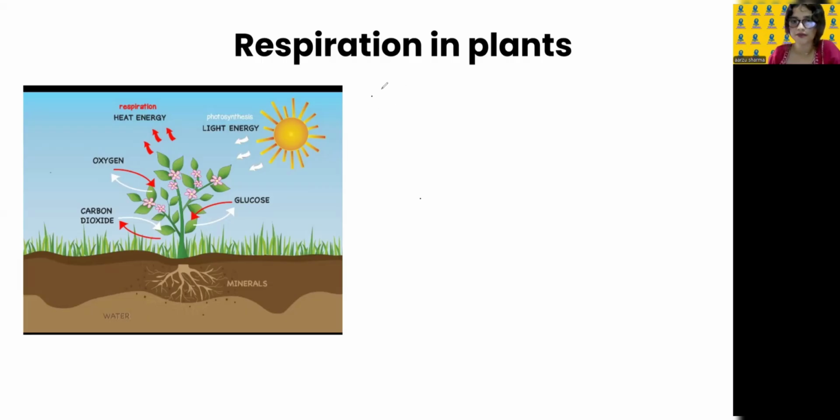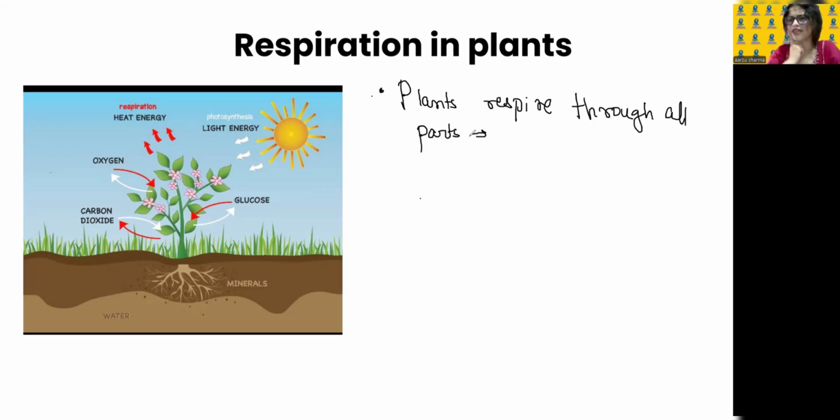That means plants respire through all parts. You must think, how does it respire through roots? There are holes in the soil, and through that oxygen or whatever gases enter, and that's how the root absorbs it. Root, stems, leaves, etc., to meet their needs.